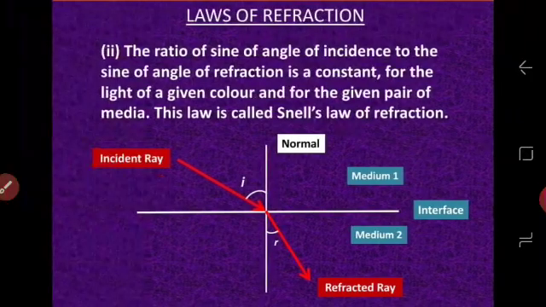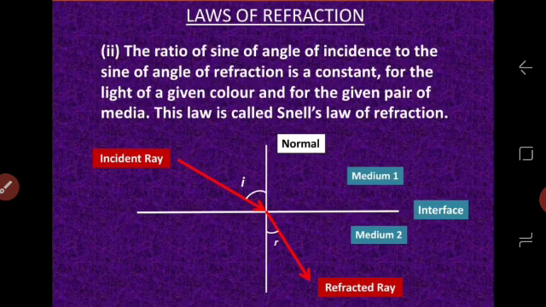The ratio of the sine of angle of incidence to the sine of angle of refraction is constant for light of a given color and for the given pair of media. This law is called Snell's law of refraction. We have seen what an interface is, what is separating the two mediums, and what the incident ray, refracted ray and normal are. Now here we mark the angle of incidence. Angle of incidence is the angle made by the incident ray with the normal. Similarly, the angle made by the refracted ray with the normal is termed the angle of refraction.